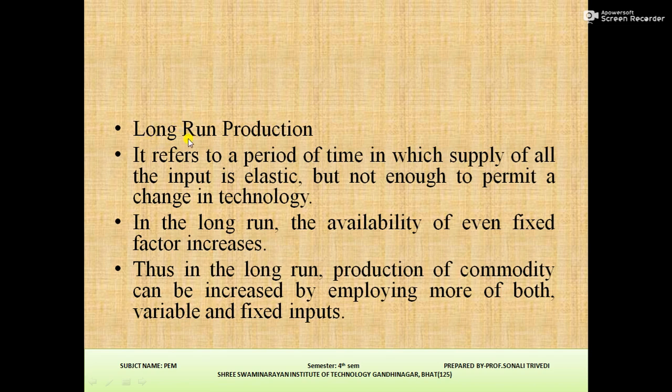So long run production refers to a period of time in which supply of all the inputs is elastic but not enough to permit a change in technology. In the long run, the availability of even fixed factors increases. Thus, in the long run, production of a commodity can be increased by employing more of both variable and fixed inputs.